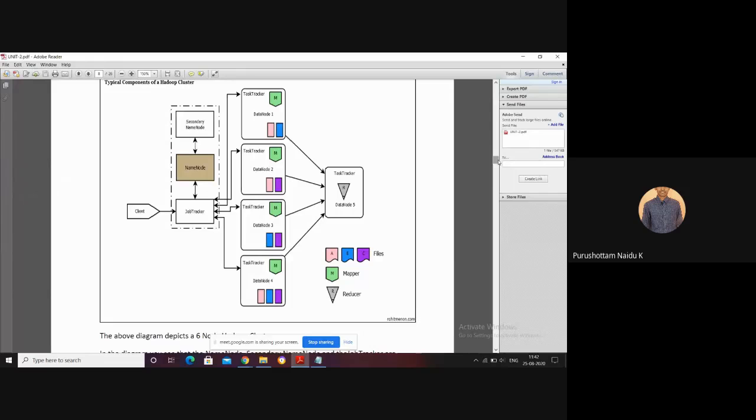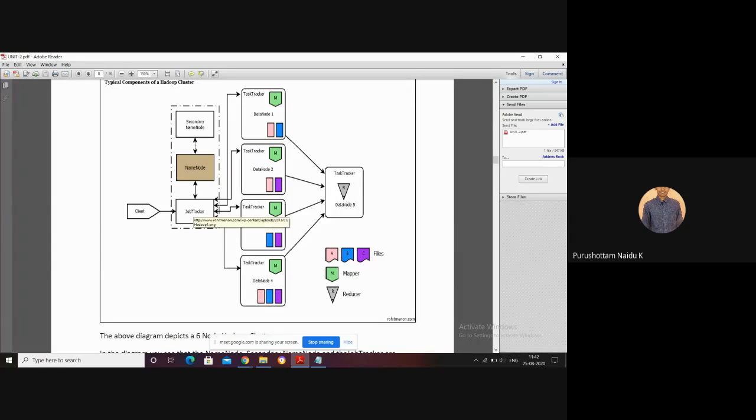Clear? Now, this is a client. All of you listen carefully. This is a client. Job tracker, name node, secondary name node. Once we have bidirectional links between the job tracker and the name node, and also between the secondary name node and the name node, because the name node status is periodically taken by the secondary name node. The secondary name node gives the status to which one? The name node. When the name node crashes, it is rebooted again.